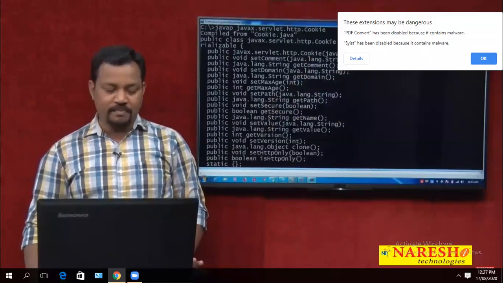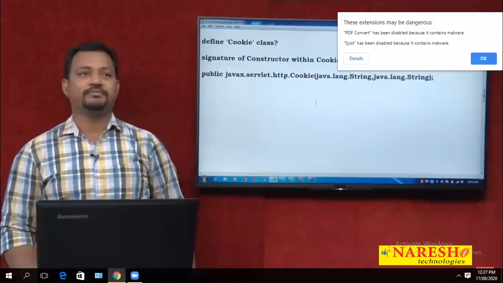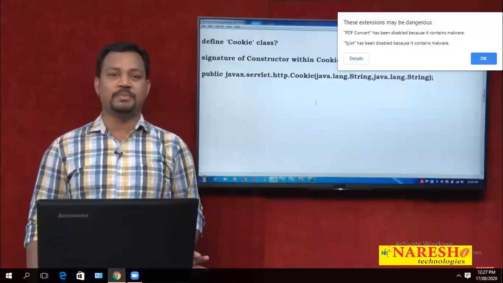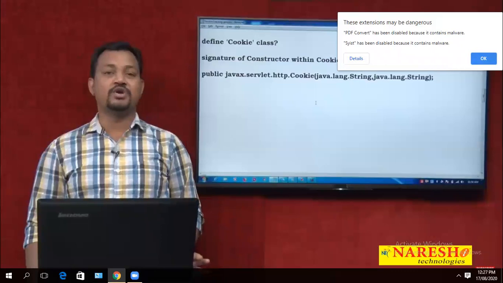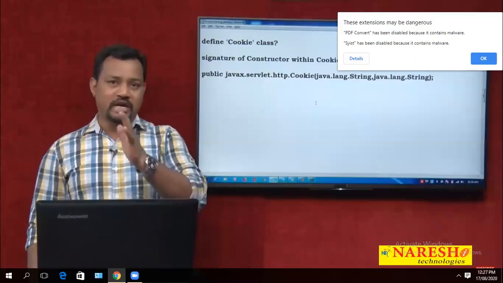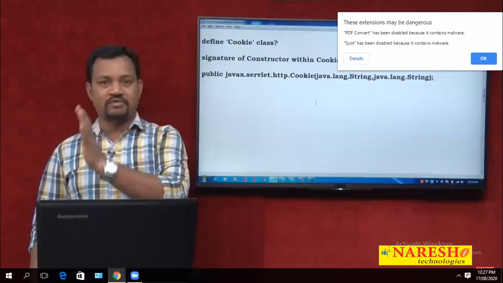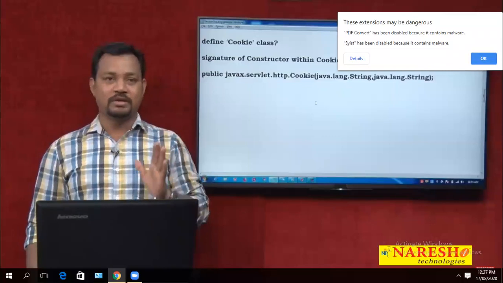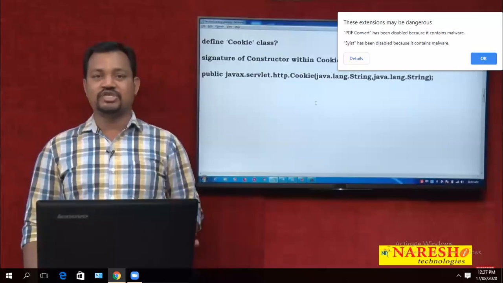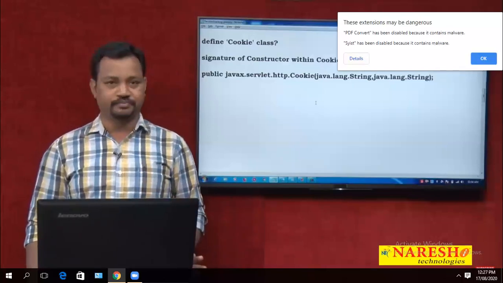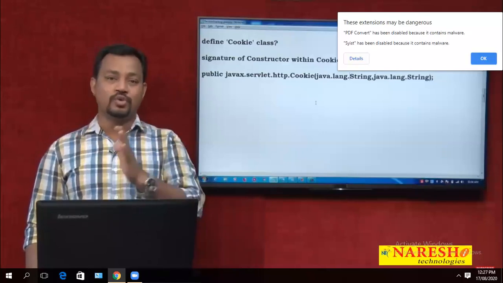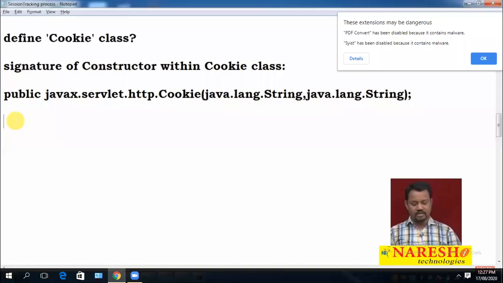Where do we actually use this cookie? Normally, whenever you go through the authentication process in real time, after the authentication process has been completed, the server program will generate one cookie and send it with the response. With that response, the cookie travels from your server program to the web browser, nothing but the client program, and is saved or available within the web browser. From the second request onwards, the cookie will travel with the request. So definitely you are sending one cookie from the server program to the web browser through the response, so we must add that cookie to the response.